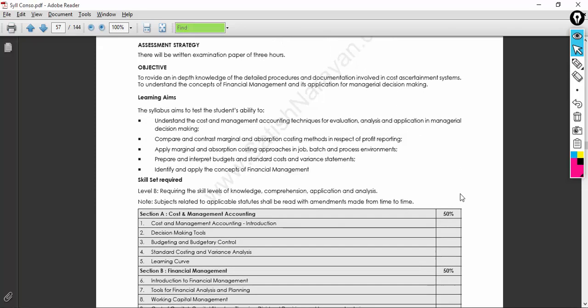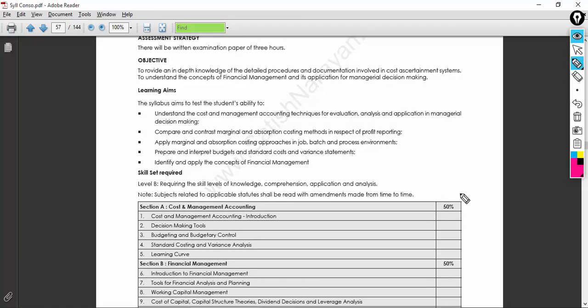Okay, so with that we understood the objective. Now let's talk about the learning aims. To understand the cost and management accounting technique, evaluation, remember analyzing, application in the managerial decision, very important terminology used in this objective, I mean the learning aims, guys.